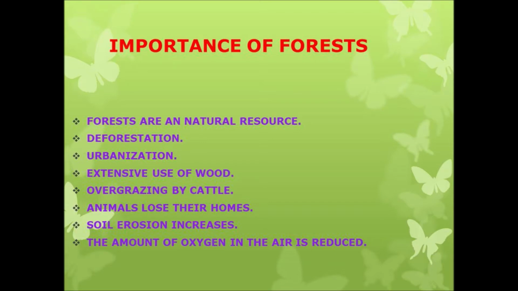The amount of oxygen in the air is reduced. So we said that rapid urbanization, extensive use of wood, overgrazing by cattle, animals losing their homes, soil erosion increasing, and the amount of oxygen in the air being reduced.